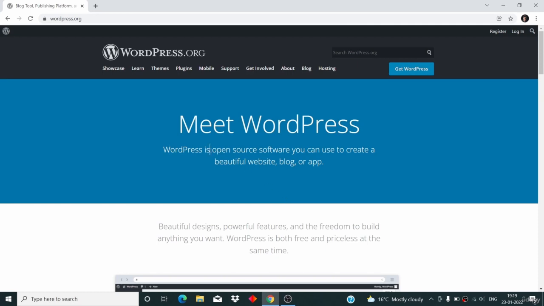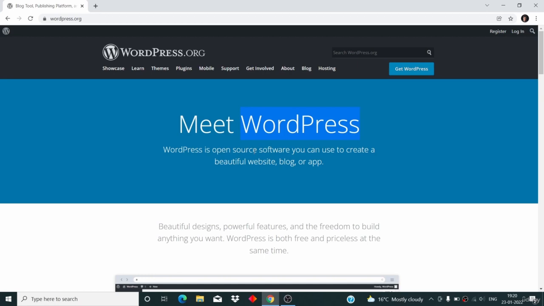Now let's talk about this open source. What does this even mean? Every single software in this world is built using a programming language, and every single software is nothing but lines and lines of code written in a programming language. So what open source means is that the source code, the entire code of WordPress, is available for free. You can see the code, you can modify it, you can redistribute it, and that's what open source means.